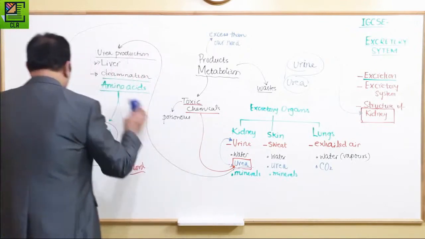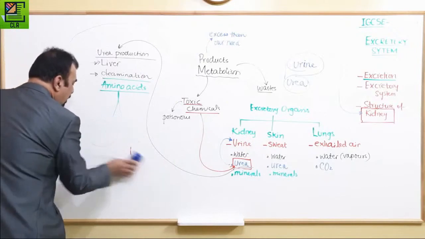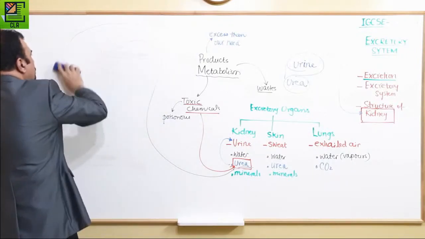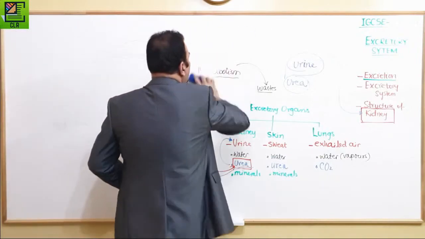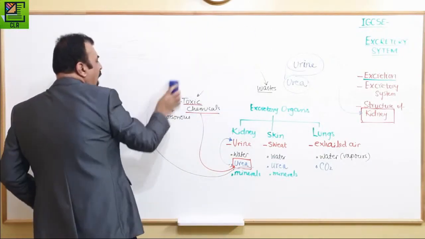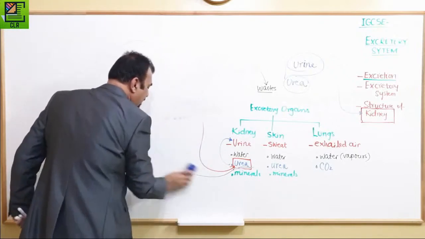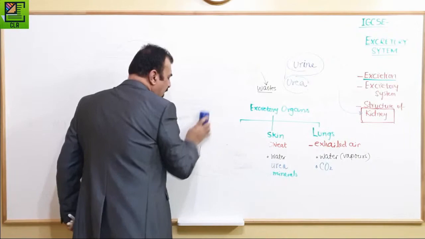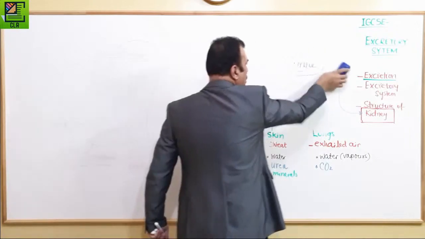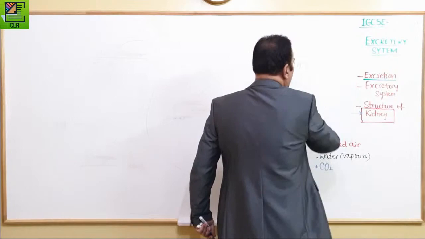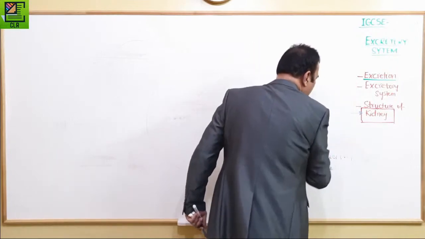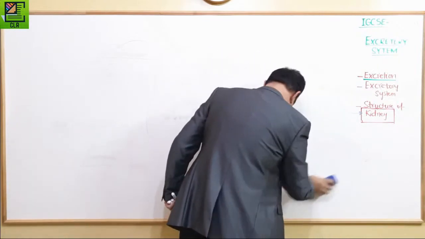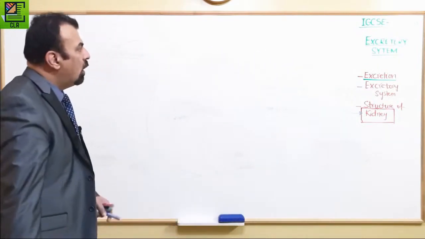Now we're going to look into the structure of the kidney, and we have to learn more details about our excretory system. The excretory system is mainly composed of the kidney.